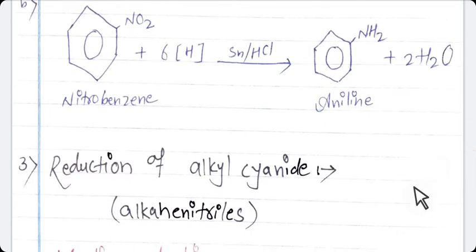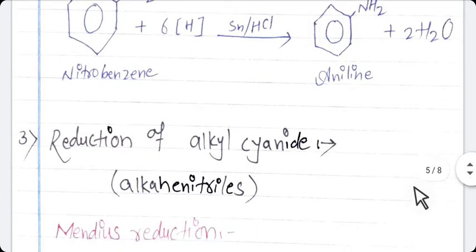reduction of nitro compound. The third method is reduction of alkyl cyanide. Again reduction is there, sorry student, again addition of hydrogen is there. Reduction means addition of hydrogen. So here the reduction is of alkyl cyanide.